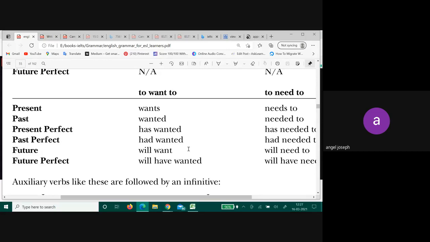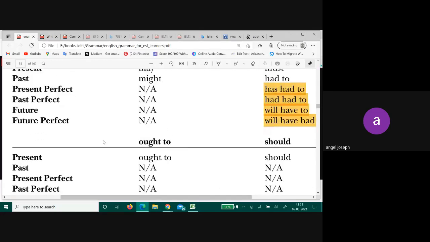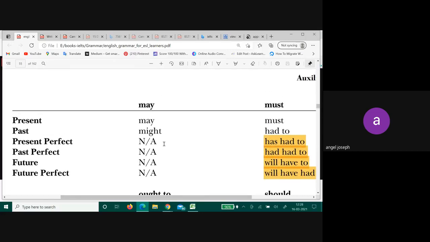Can I also say I ought to sing? Ought to, it is a compulsion. It is a level of compulsion that you put. You ought to do this. You say, you are supposed to do this. So bigger than supposed to is ought to. Okay, you ought to do this. Can I say he should sing, instead of saying he wants to sing? He should sing. Right? So all these verbs, they're doing what? They're helping the main verb of the sentence.